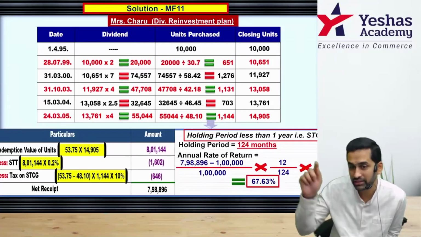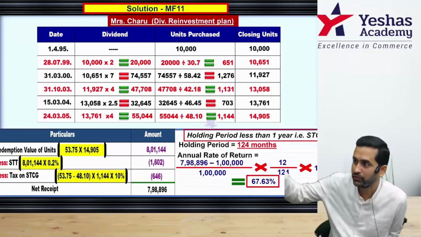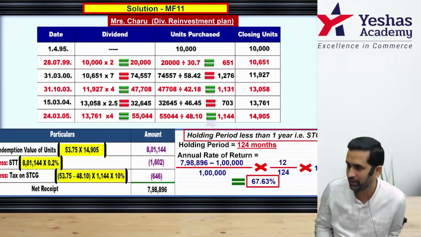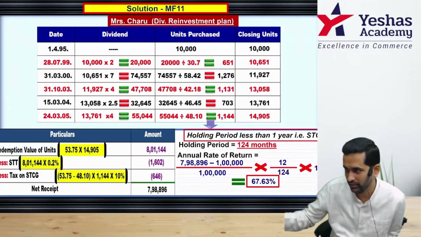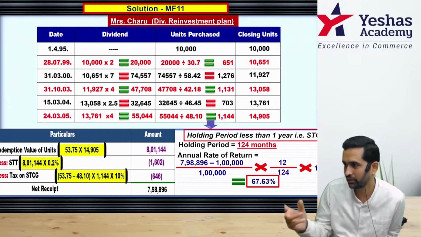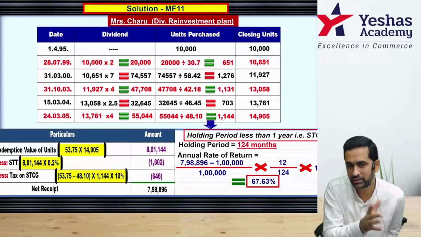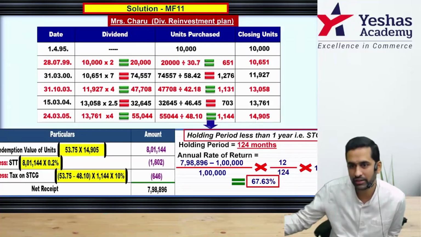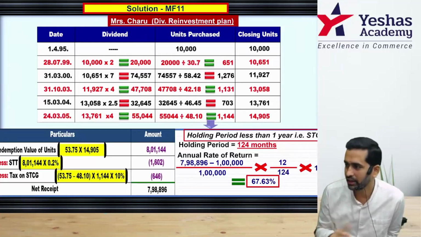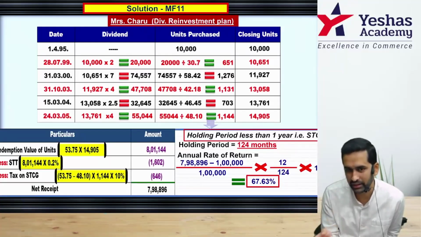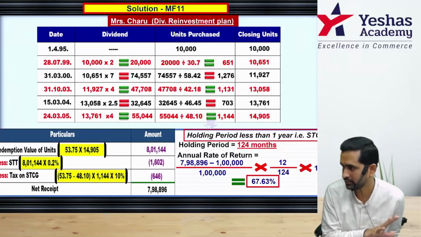You never invested those dividend. Don't say, sir, it first came and then I reinvested. It never came. Understand, they only calculated in an Excel sheet, not even a journal entry is passed. They never shifted it to a reserve and this and that. They calculated and then they reinvested. From your angle, 1 lakh was outflow, 798 is your inflow. So directly the difference between these two should be taken.